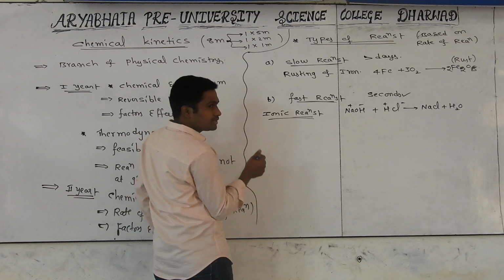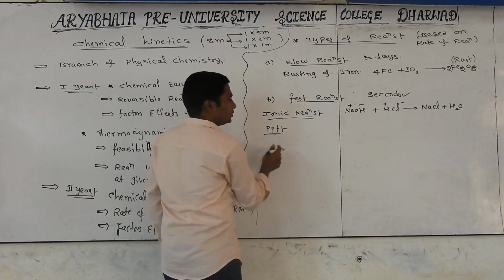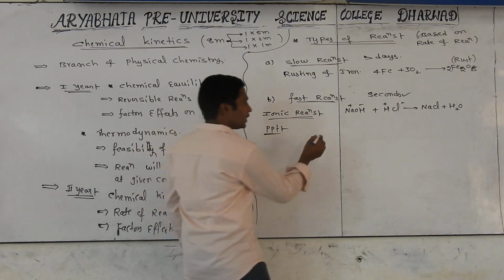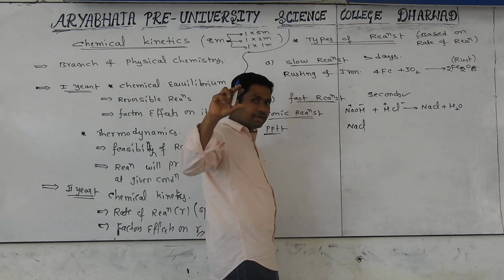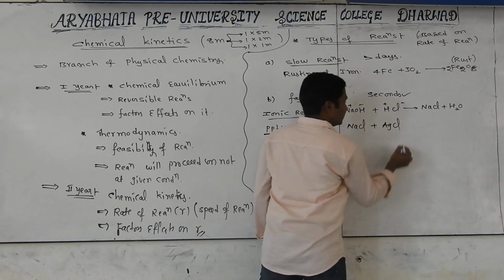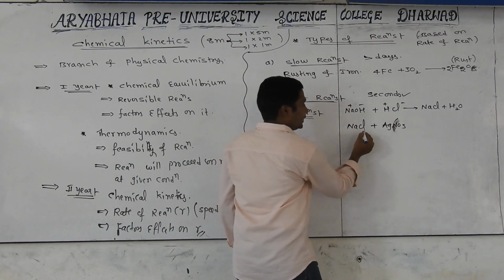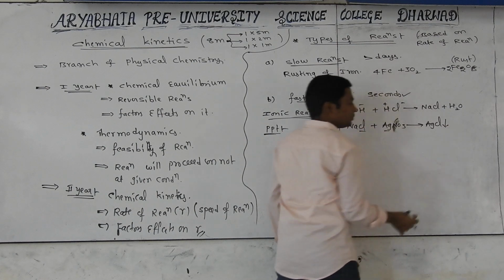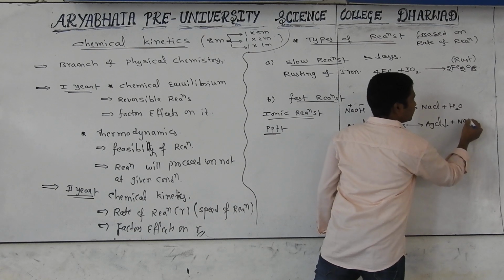Can we give some other example? Take, for example, all precipitate reactions. We also use this in the lab for detection of chloride ion. What do you do for chloride ion? You take, for example, NaCl, and you add silver nitrate solution, AgNO3. After that, what happens? Ag and Cl become AgCl. It becomes a white precipitate, a curdy white precipitate. And the remaining is sodium nitrate.